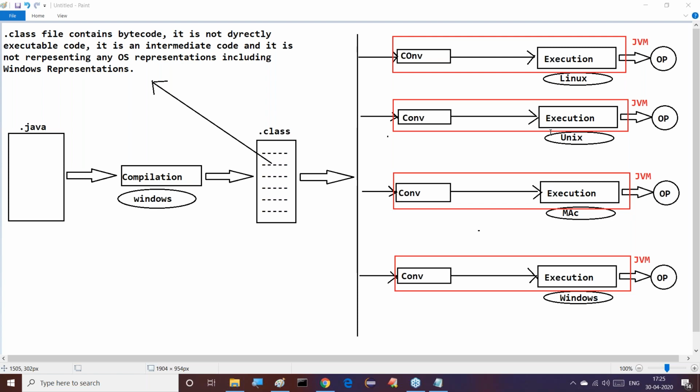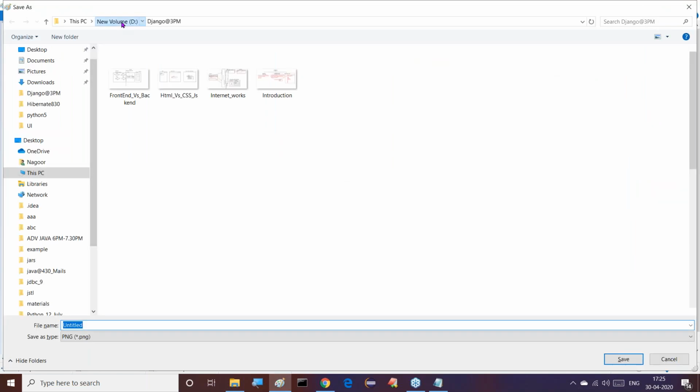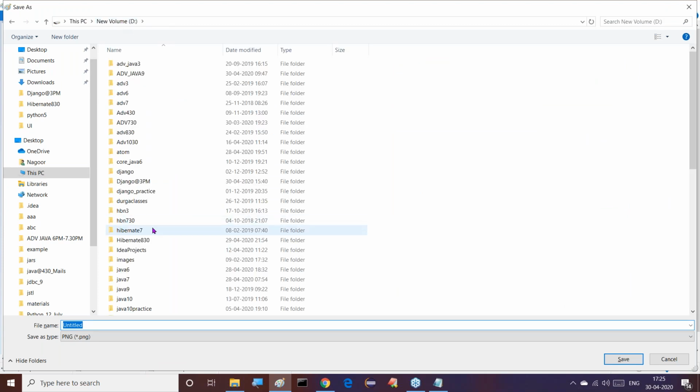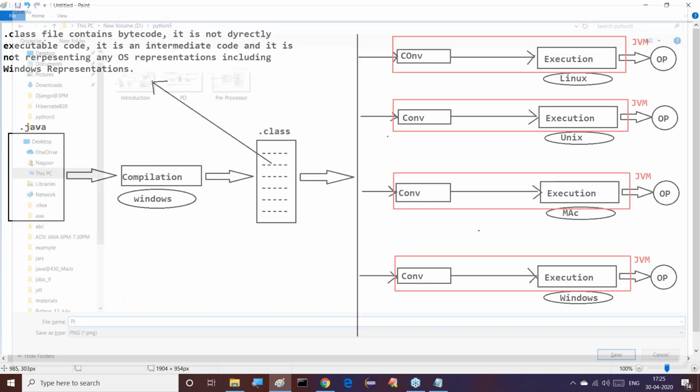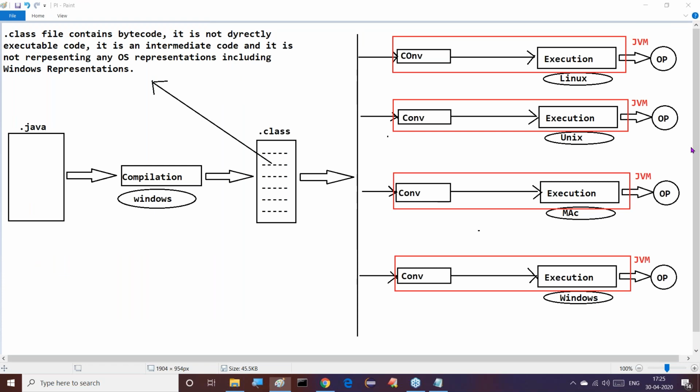Now a few more points I'm telling you regarding Java. Now I'm asking one question from this diagram. What are the responsibilities of JVM in Java? Two responsibilities are given. What are the two things?